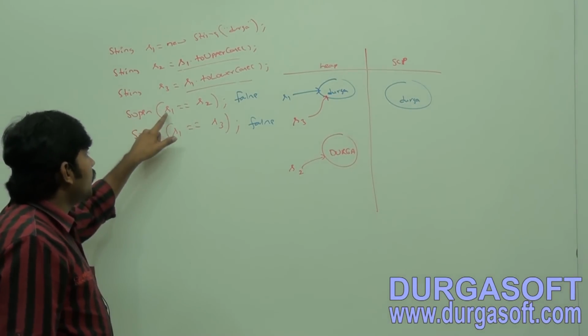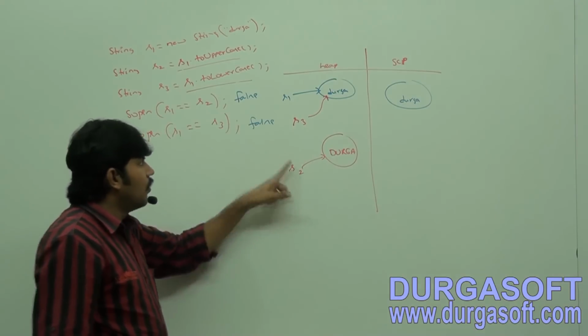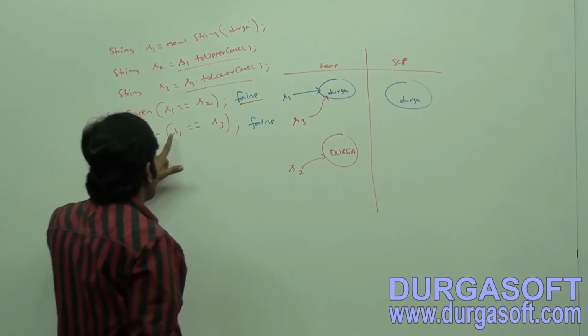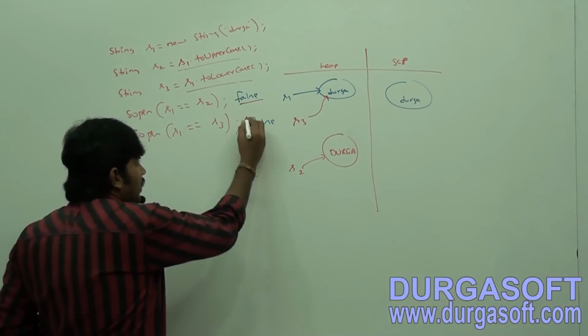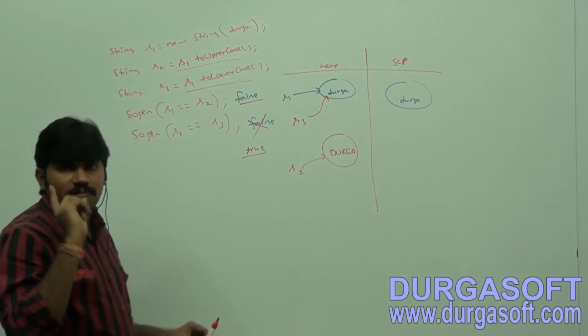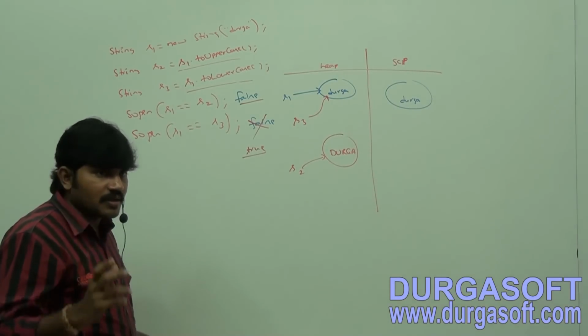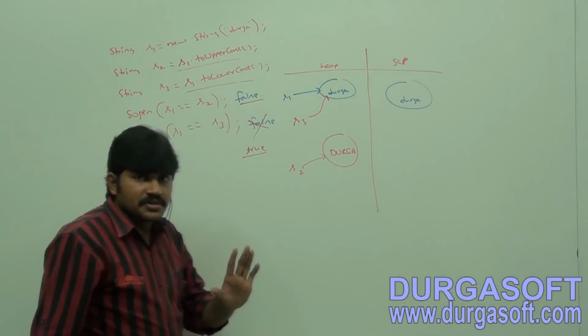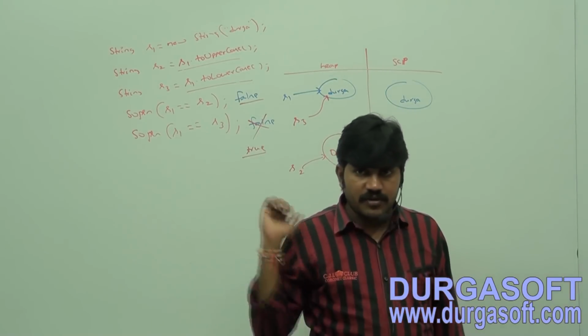Now SOP of s1 == s2, false is the answer. SOP of s1 == s3, true is the answer. Most of the people are going to feel false, false is the answer. No, false followed by true itself is the answer. Is any explanation required about this one?